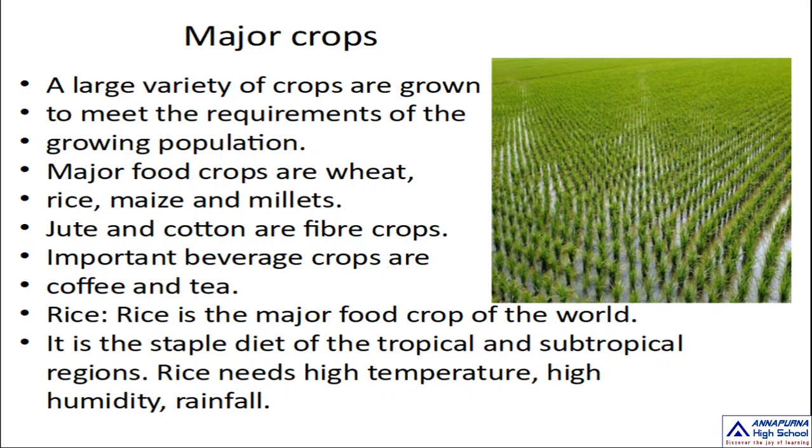When the agricultural revolution started, all the farmers started using more and more pesticides and fertilizers. Then what happened? The soil lost its fertility.